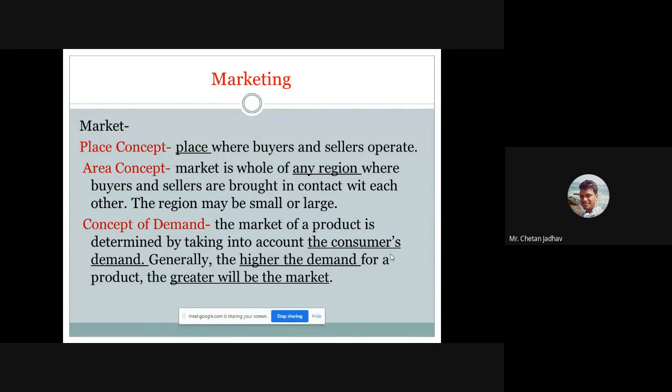You have to identify that place, so that your product will be seen in the market. Then the area concept: in which area our product will sell rapidly. The market is the whole of any region where buyers and sellers are brought in contact with each other, and the region may be small or large. This is a very crucial point related to the marketing of any product.